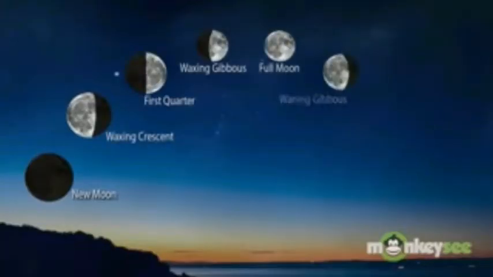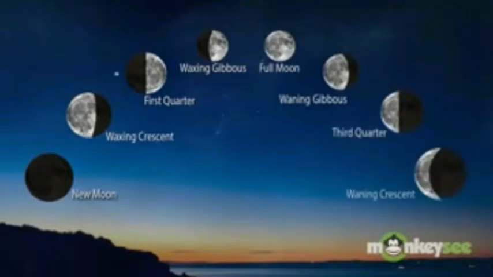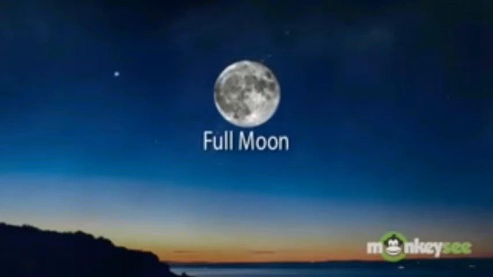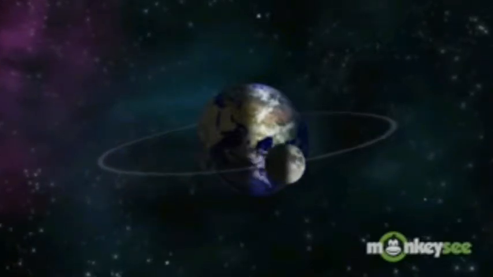There are different phases of moon. You could see in the video. This is full moon. When the sun is opposite to the moon, we could observe the full moon. The moon revolves around our Earth in an elliptical orbit.